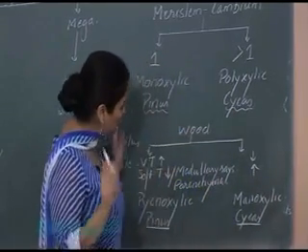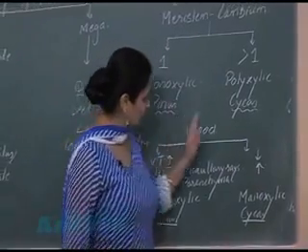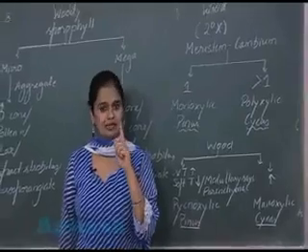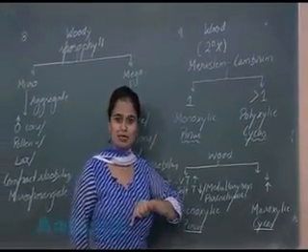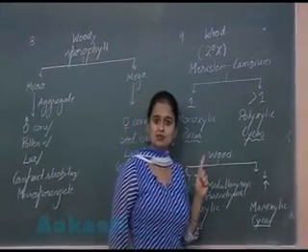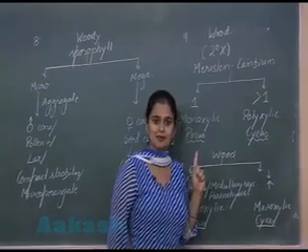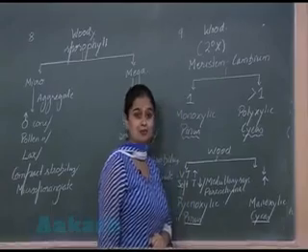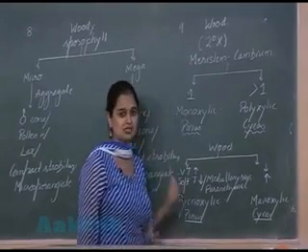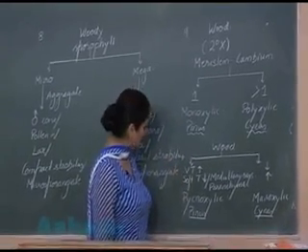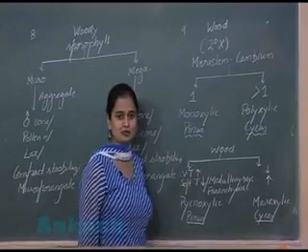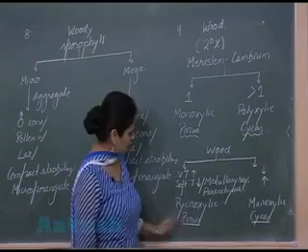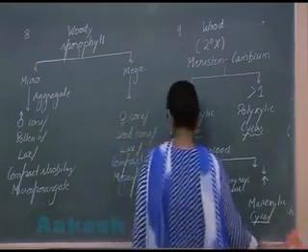Now please do not confuse monoxylic with manoxylic. Mono means one cambium ring, and mano means soft tissue is more. Manoxylic means soft tissue is more. So you can easily tell me, of the two, which wood is commercially important? Yes, the one which is hard, the one which is having more vascular tissue. So the wood which is important, having more vascular tissue, is that of Pinus.